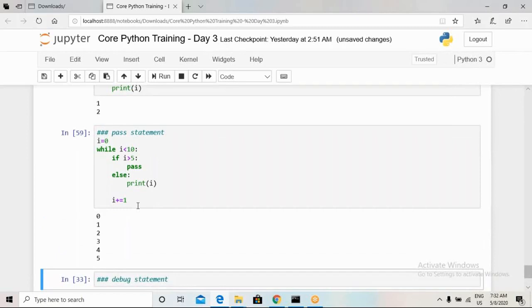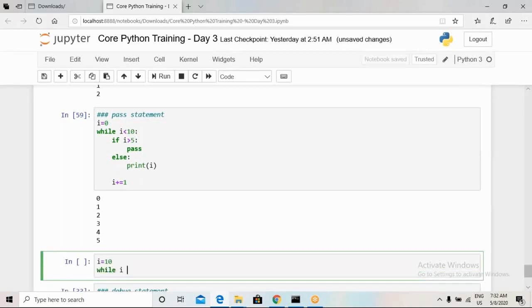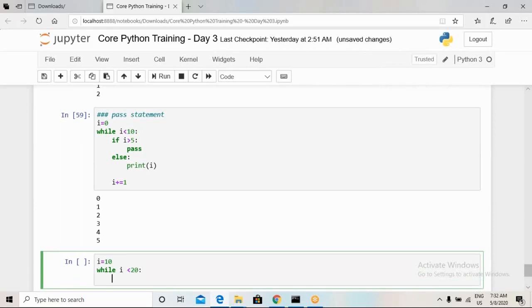So one more example, like i is equal to 10, and while i is less than 20, print i, if i is greater than 10.